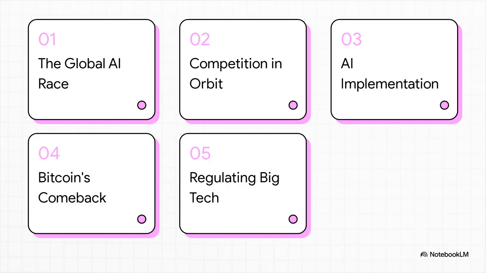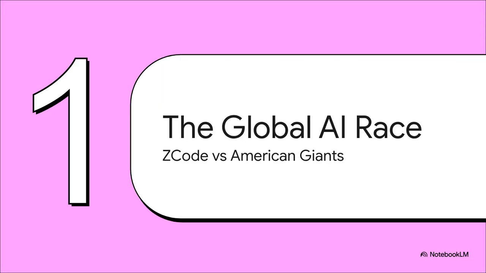Here is our roadmap for this explainer. We are going to cover: 1. The global AI race, 2. Competition in orbit, 3. AI implementation, 4. Bitcoin's comeback, and finally, 5. Regulating big tech. Okay, let's dive right into section 1, the global AI race, taking a look at Zcode taking